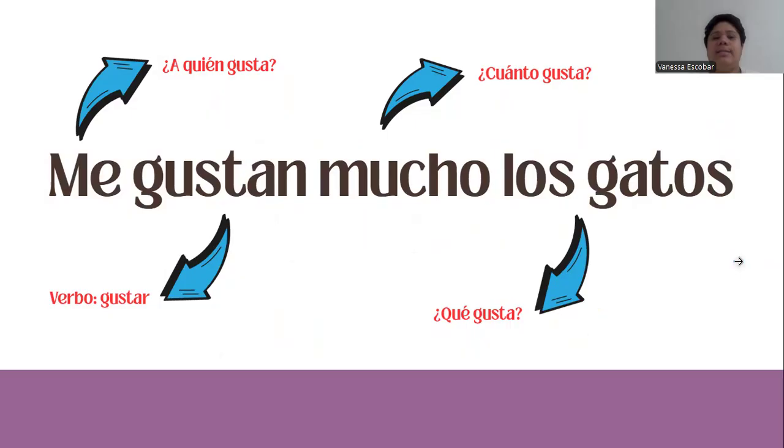First, let's analyze this sentence, and I'm sure you have seen sentences like this before. Me gustan mucho los gatos. So in this sentence, first you have the a quién gusta, who likes something. The verb, el verbo gustar, the verb to like. Mucho, cuánto gusta, so how much. Not all sentences have this or need to have this, but if you want to be more specific, you use this kind of words. And qué gusta, the thing that is liked, the thing or the person that is liked. Los gatos, in this case.